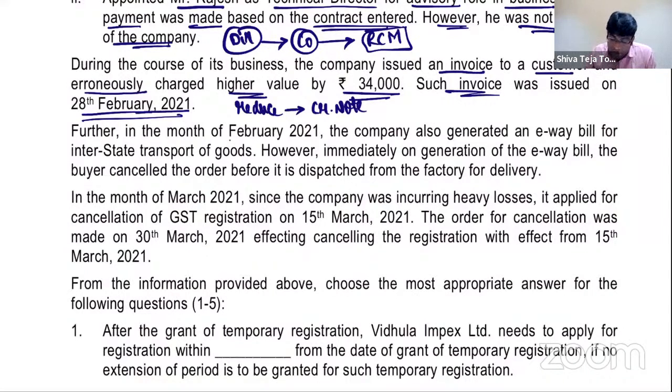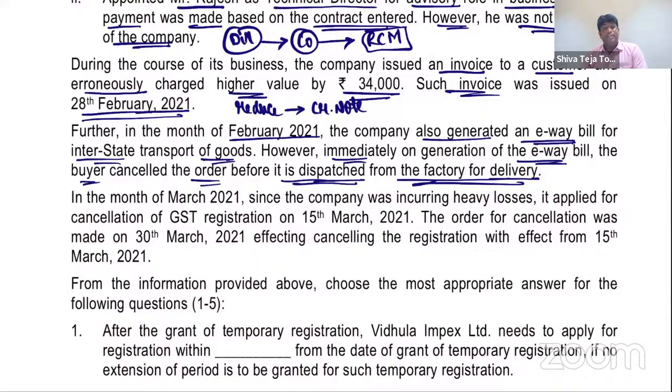Further, in the month of February 2021, company also generated an e-way bill for interstate transport of goods. Very good. However, immediately on generation of e-way bill, the buyer cancelled the order before it is dispatched from the factory for delivery. In that case, please cancel the e-way bill also. And law clearly told that e-way bill can be cancelled within a period of 24 hours.